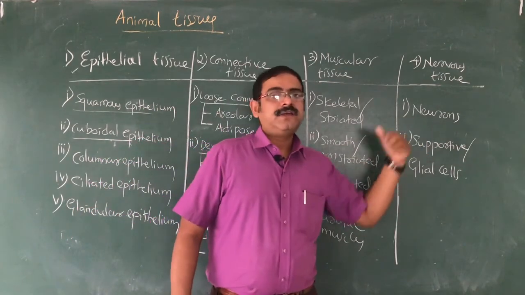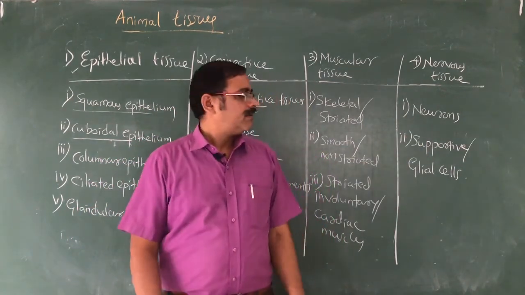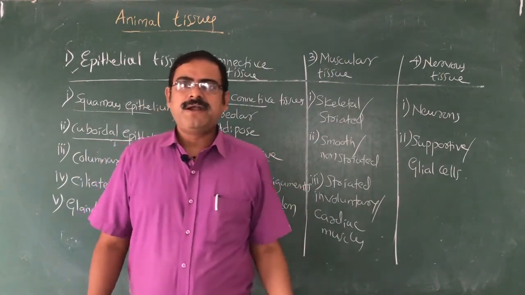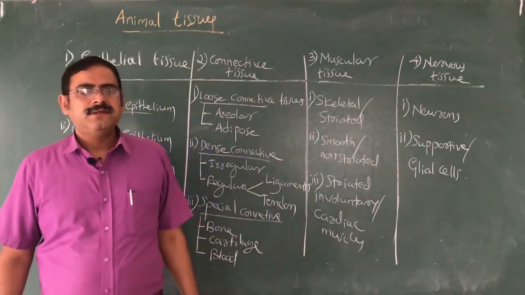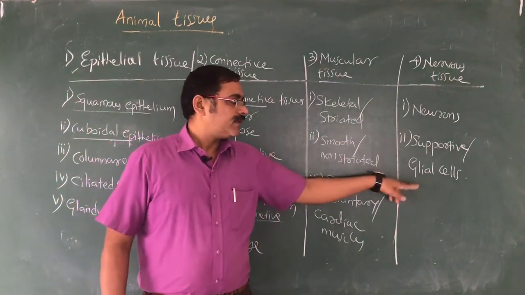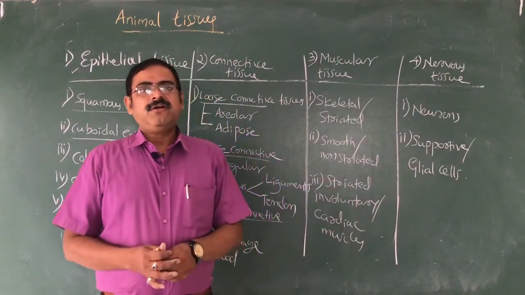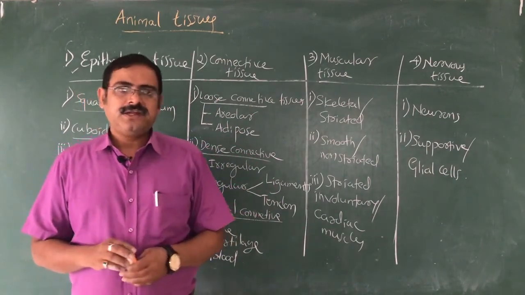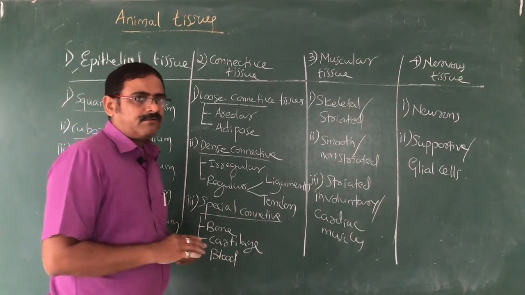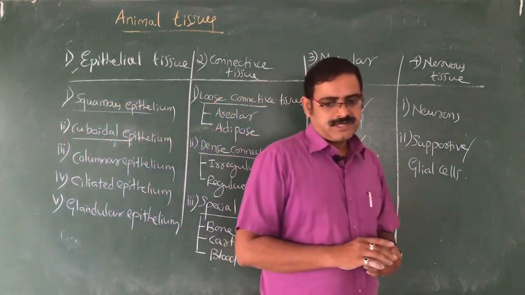We will be discussing different kinds of neurons, and how these neurons are provided with nourishment and protection, and a reparative mechanism also exists. So the supportive cells, we call them glial cells. All this we are going to discuss in detail in the next class. Each tissue one by one we are going to study.